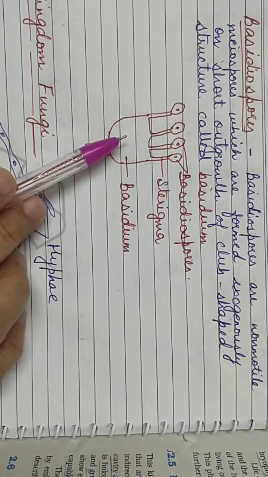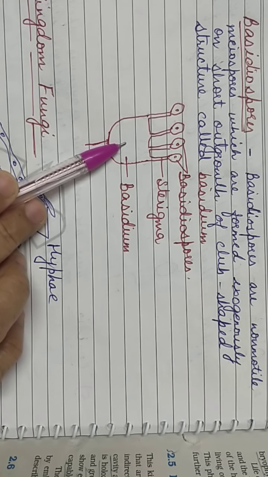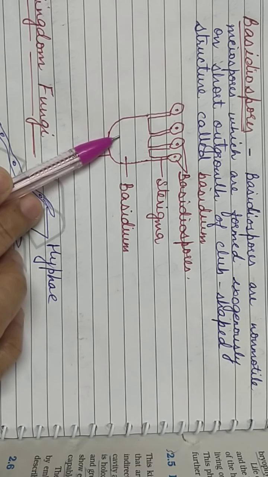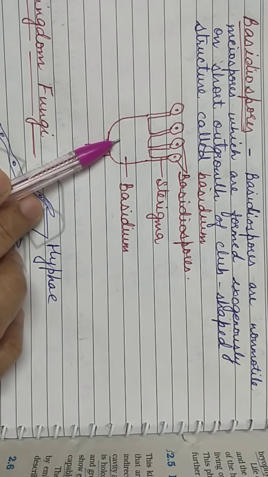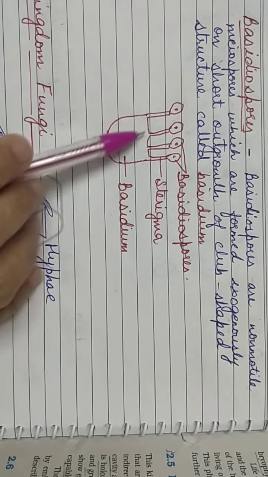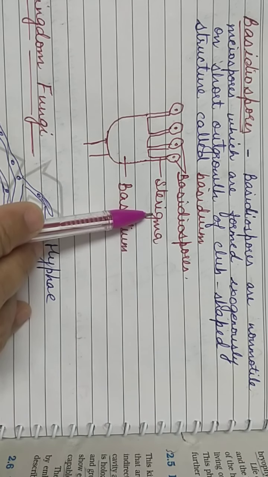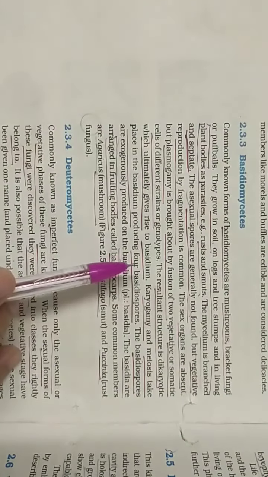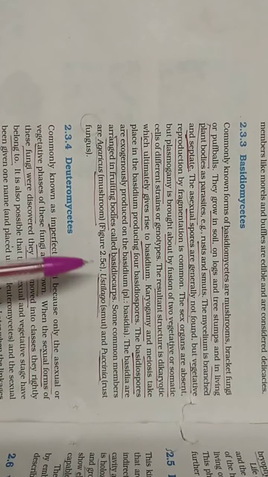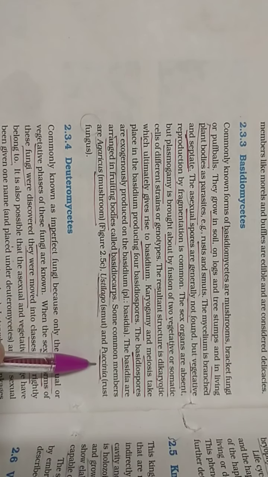Once this basidium is formed, then karyogamy takes place. Till the basidium is formed, it is in the dikaryon phase. Once the basidium is formed, karyogamy takes place, and after karyogamy, it undergoes meiosis and forms 4 haploid spores known as basidiospores, which are present on a stalk-like structure known as sterigma. Common examples of this class are mushroom, Agaricus, Ustilago, and Puccinia.